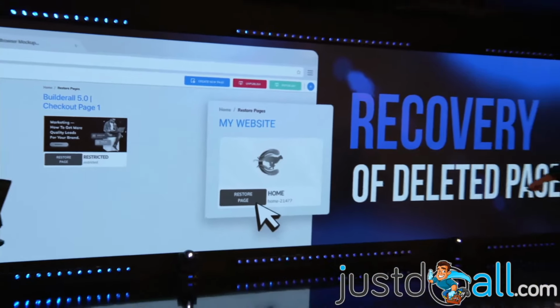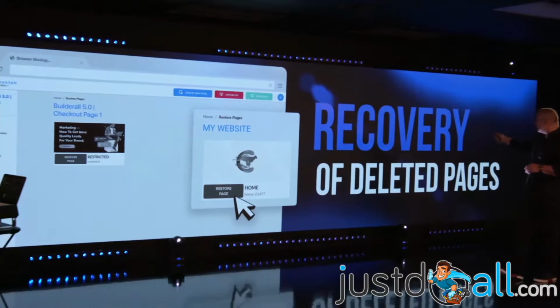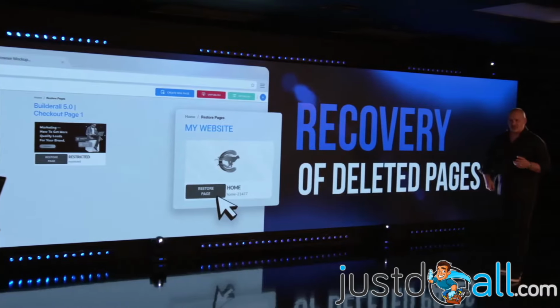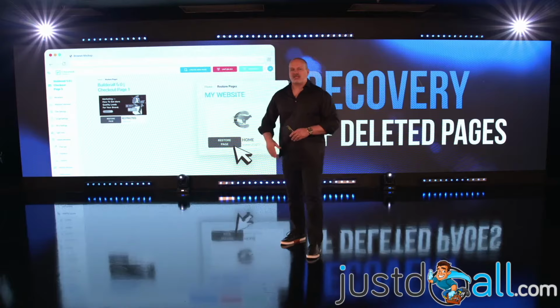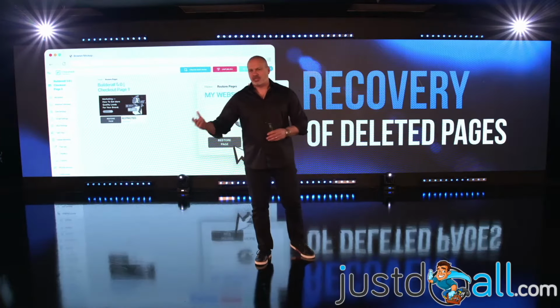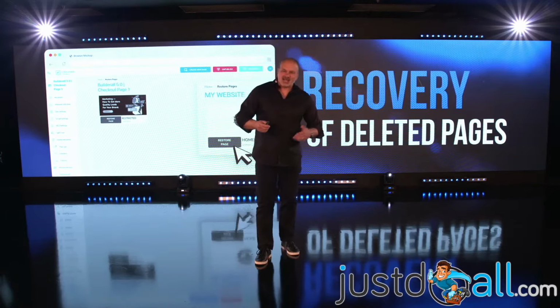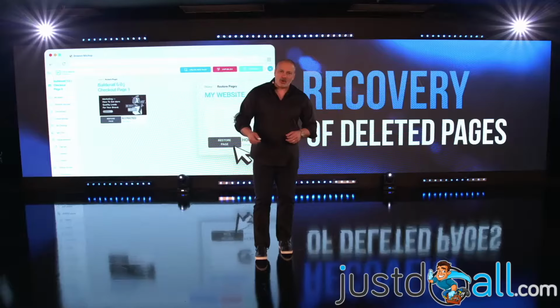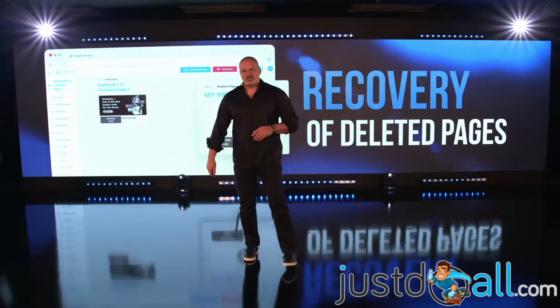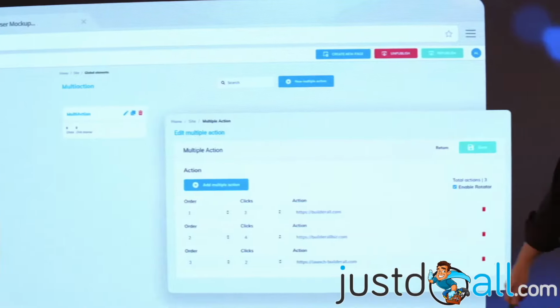But you also have a feature to recover deleted pages. So you have a website, you have 20 pages on that website, and you deleted one page because you don't need it anymore. But then next day you feel like, I really would like to have that page back. And now you can just recover pages on your website that you have deleted, right?